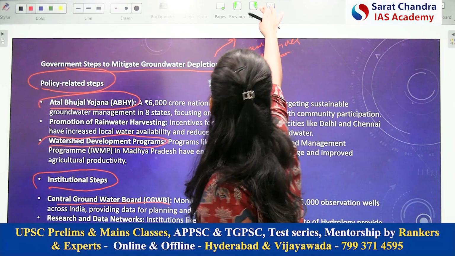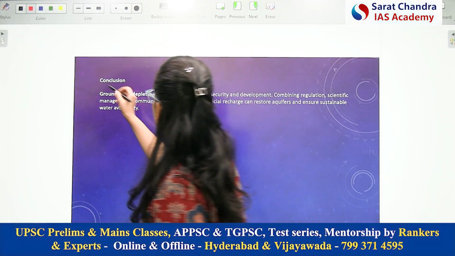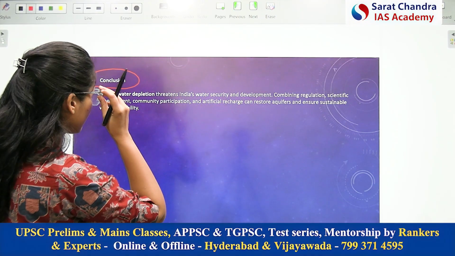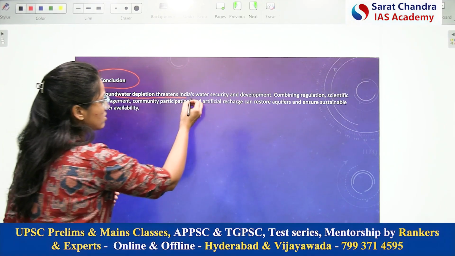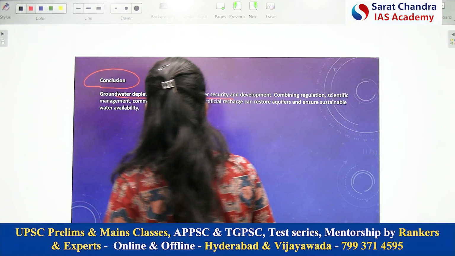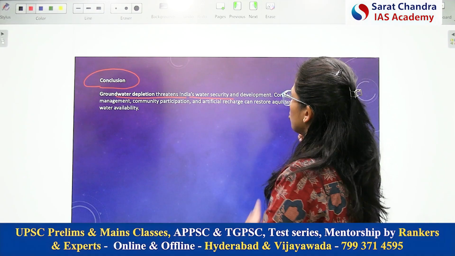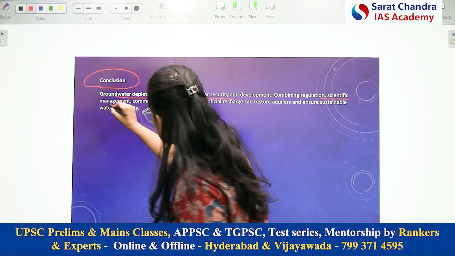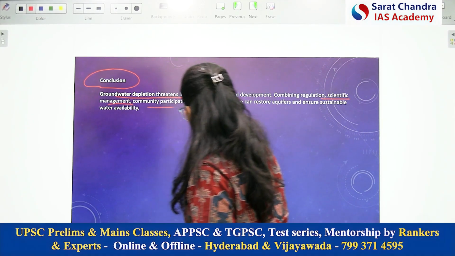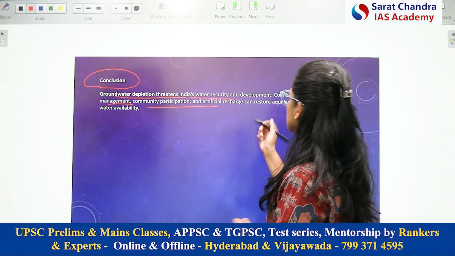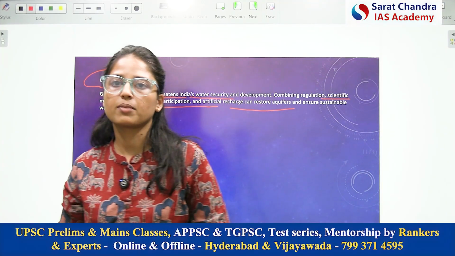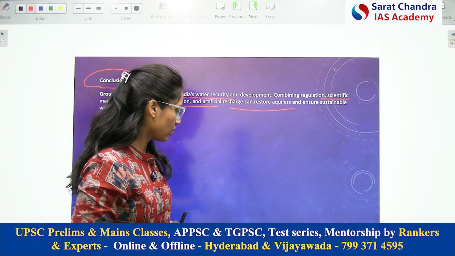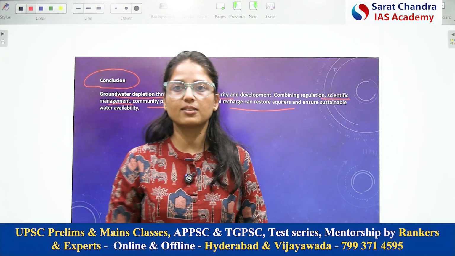Okay, and finally coming to the conclusion. So in conclusion, here I have written a very simple conclusion that as we know that groundwater depletion threatens India's water security, and then I have provided the solutions, that is the scientific management of water, inclusion of community in the water management, and finally the revival of traditional water management practices. So I think that's all for this question. Thank you.